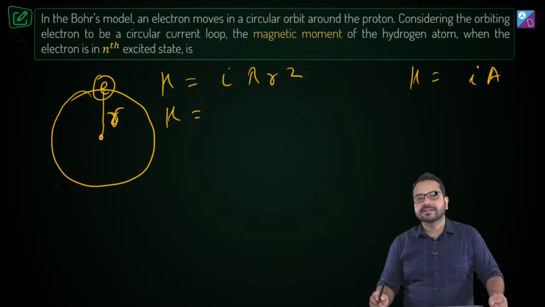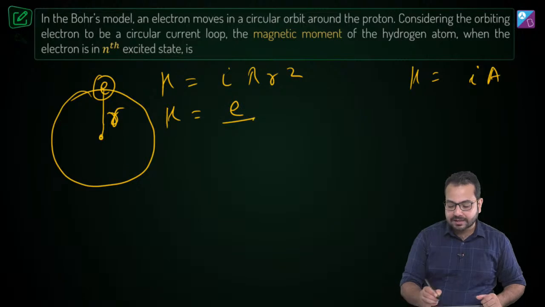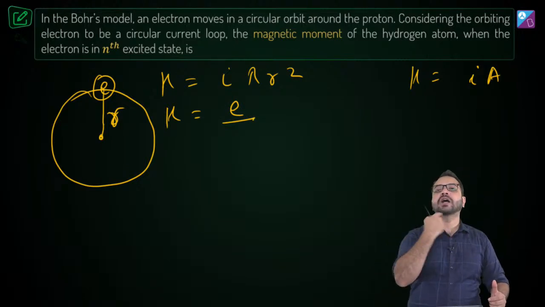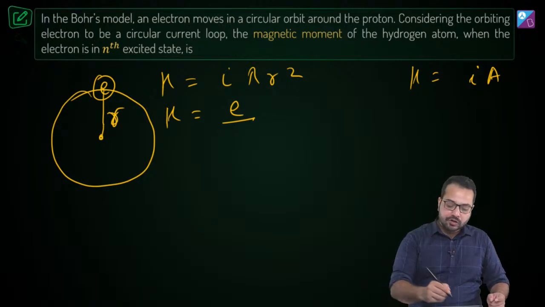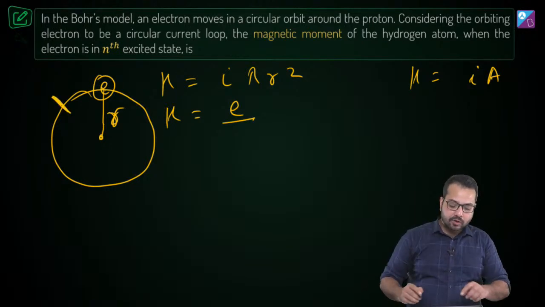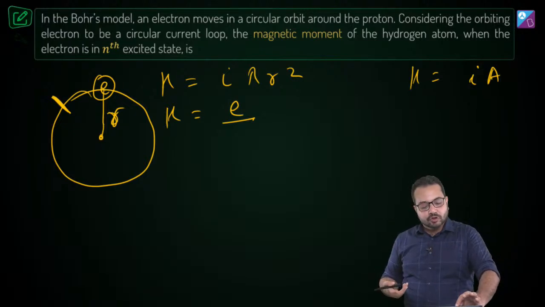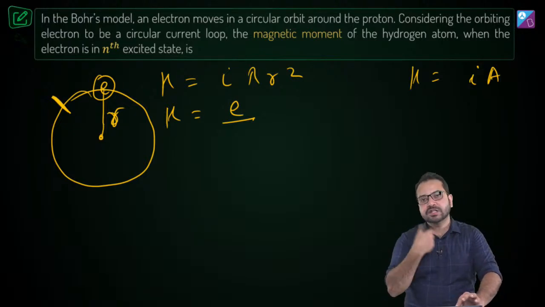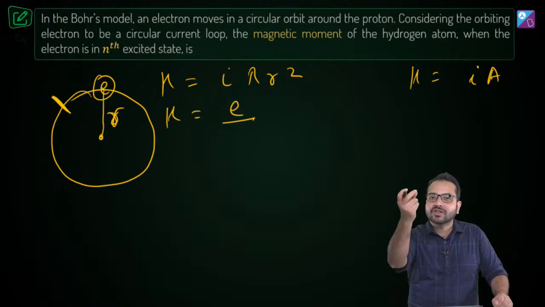Okay, now we have to figure out what is I. Let's think about that. So first thing first, what is the charge that is flowing? The charge that is flowing is E, and in how much time is it completing one loop? So let's pick up any point. Through this point, how much charge is flowing in how much time? Charge equal to the electronic charge is flowing in one time period. Is that correct?